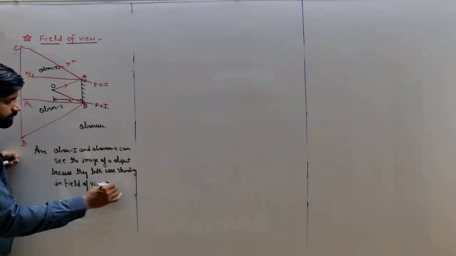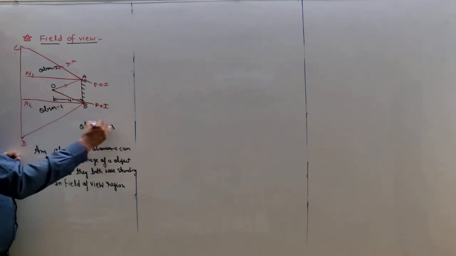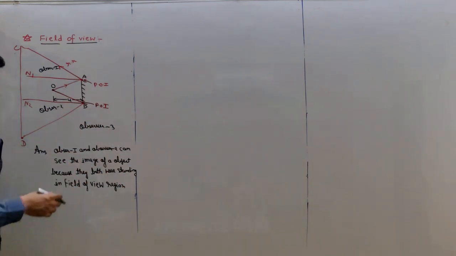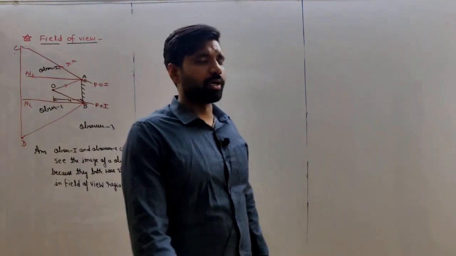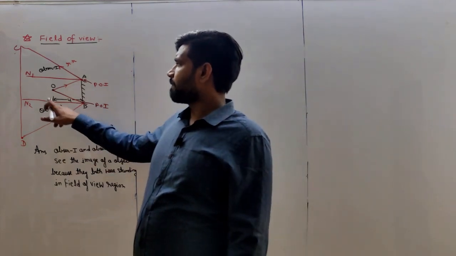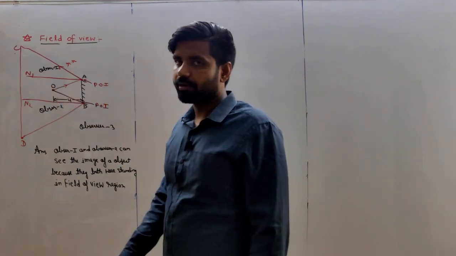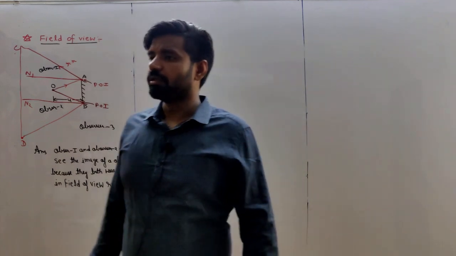Understand? While observer 3 can't see the image of the object because observer 3 is not standing in the field of view. So this is the example of field of view.